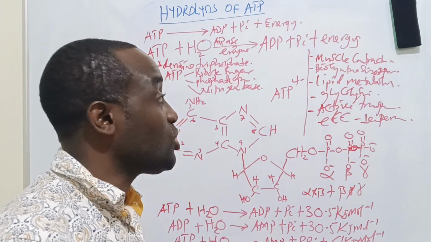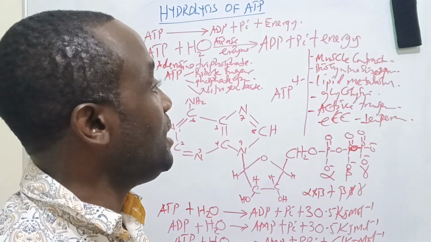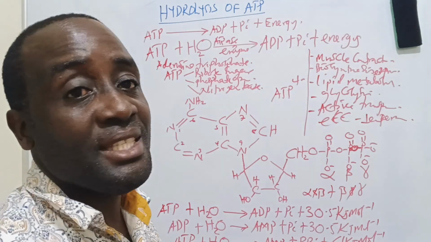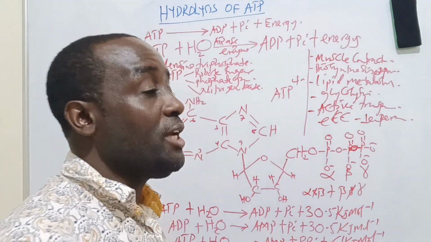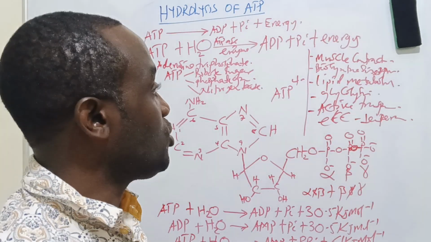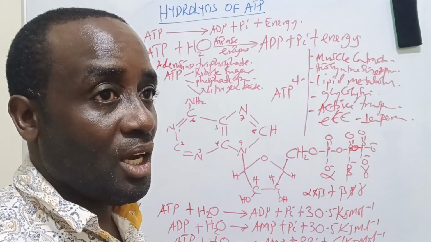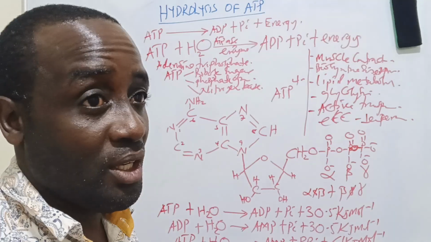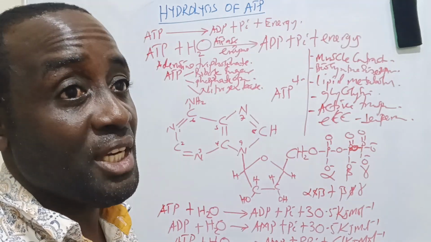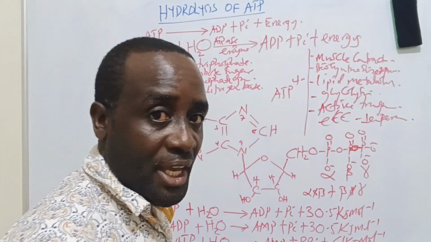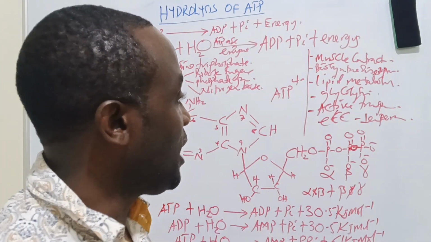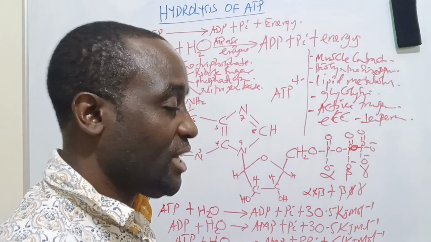That's why, even when it comes to respiration, you find GTP somewhere localized within complex 2 of the electron transport chain, where you find succinate dehydrogenase. That's where you find that kind of GTP. But ATP is everywhere. It means it's very important. That's why it is important to our discussion.